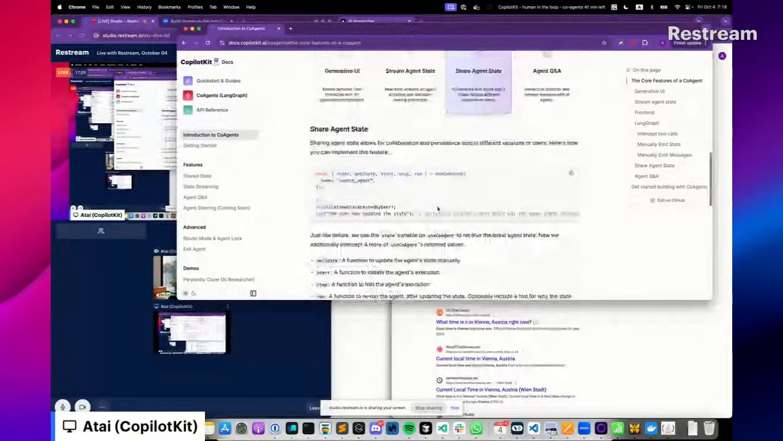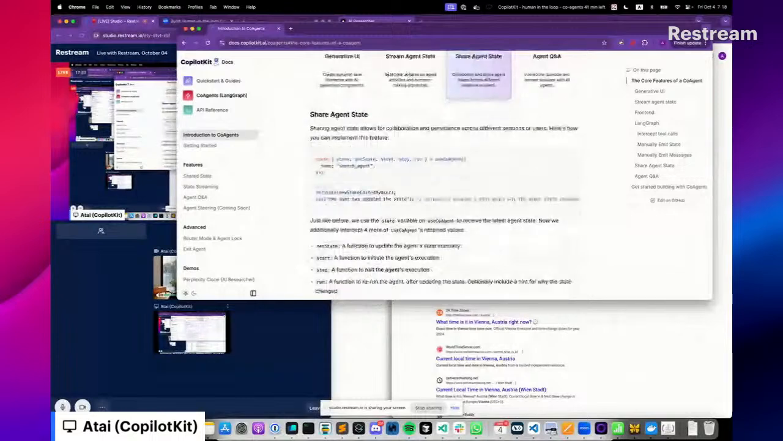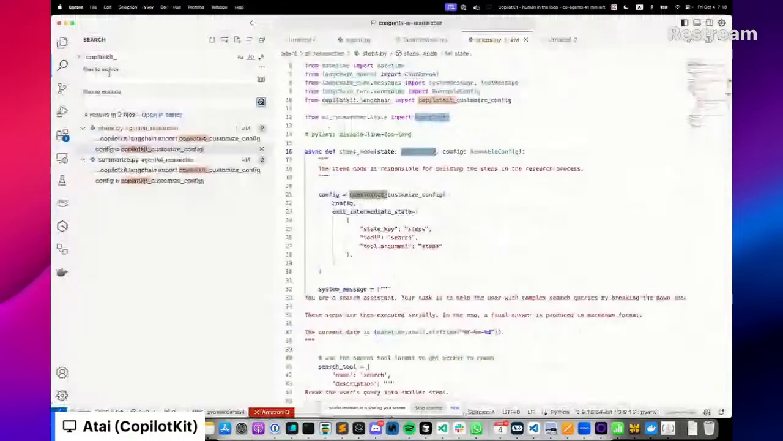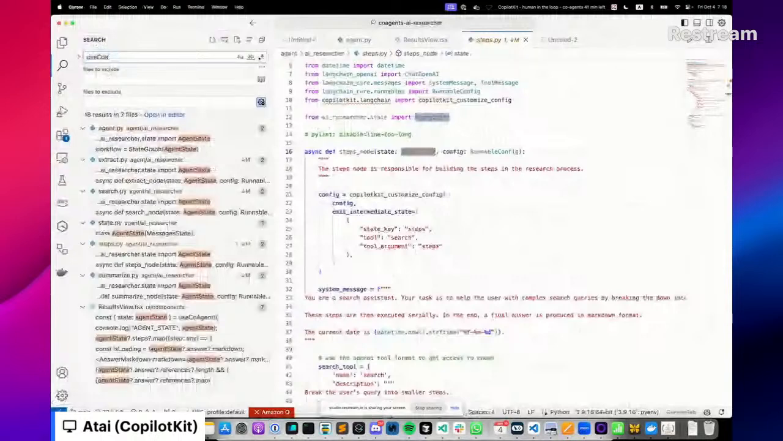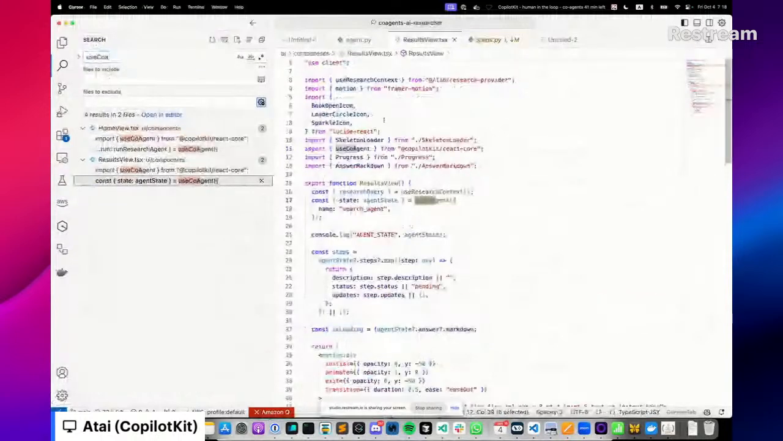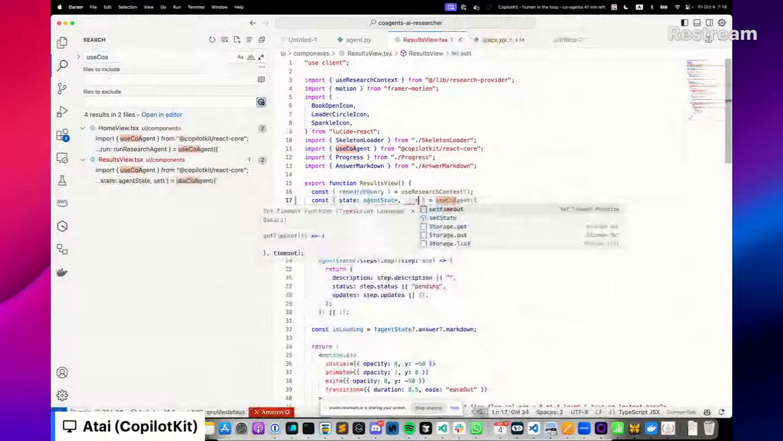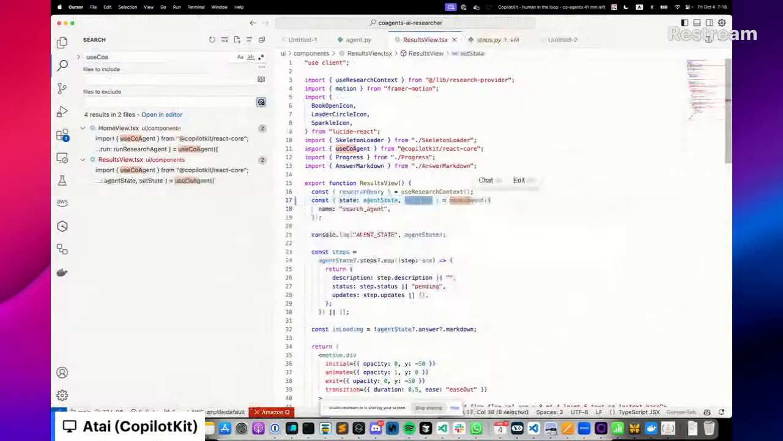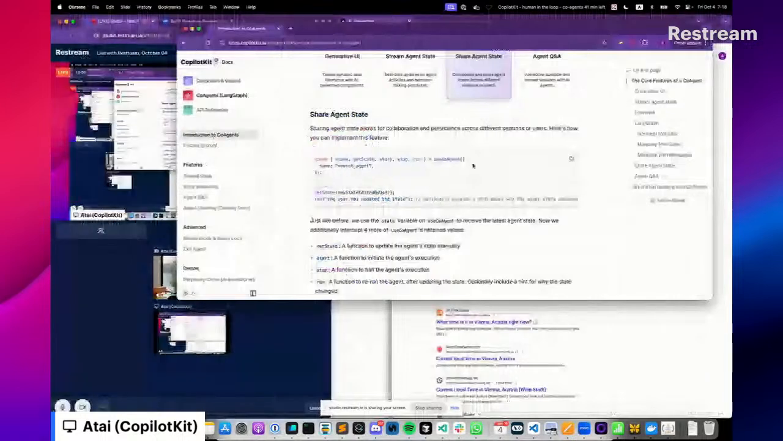There is shared agent state, which is actually also very critical. So in the example from before, the use co-agent example, we read the state of the agent. There's another variable that's available here, which is the set state, and another function call that's available to us. So that allows you to get an application where the end user, the human, and the agent collaborate over the same state, which is an extremely powerful pattern. So this is shared agent state.